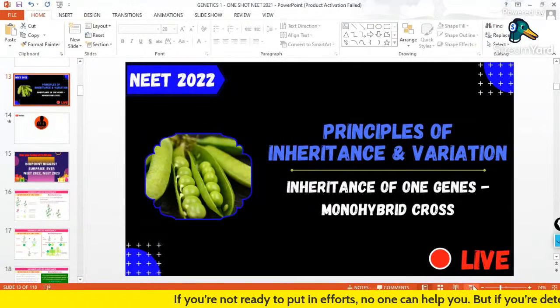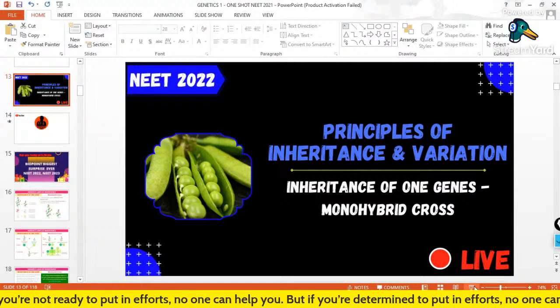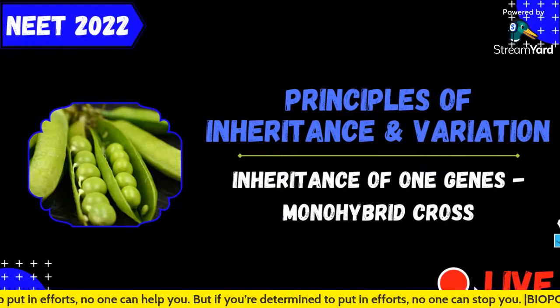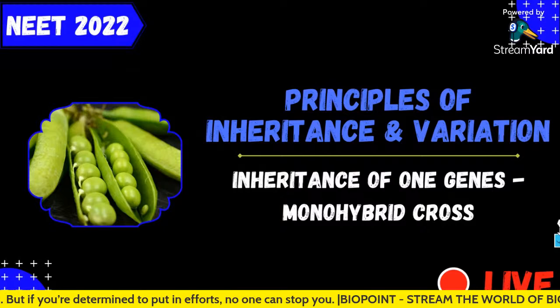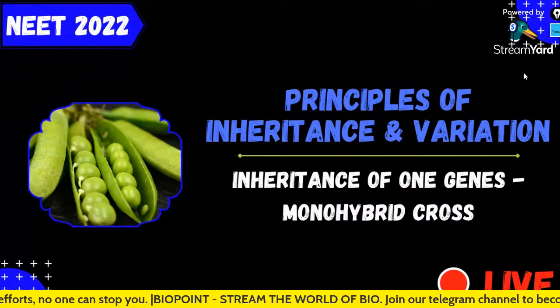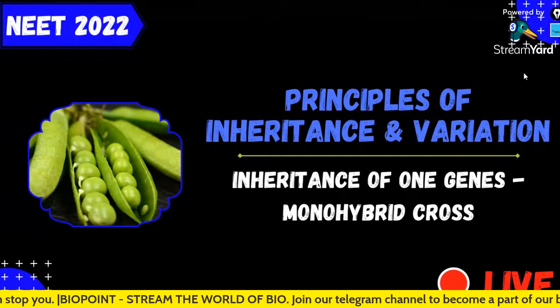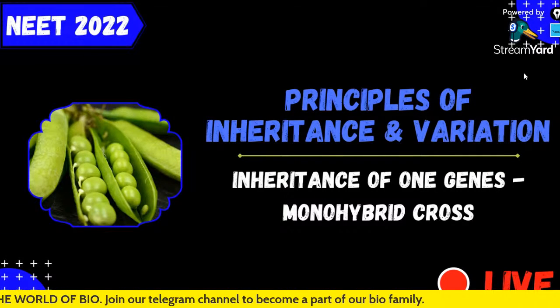Today we are live with the second part of the chapter Principles of Inheritance and Variation for my dear sweet NEET 2022 batch. Super duper ready, everybody. Let's get started with the inheritance of one gene. Monohybrid cross is our topic of the day.